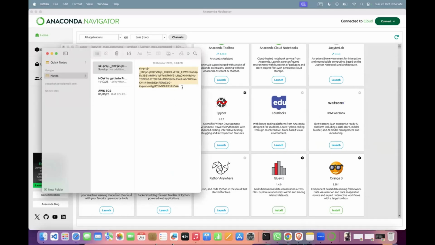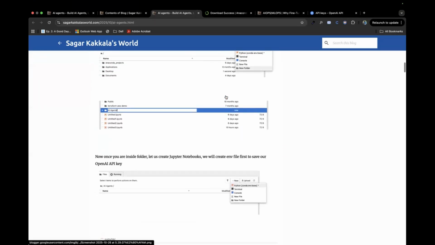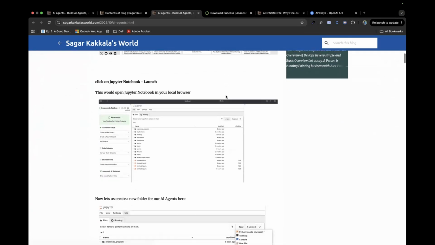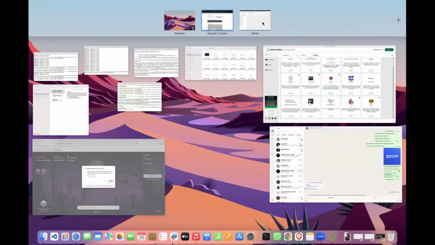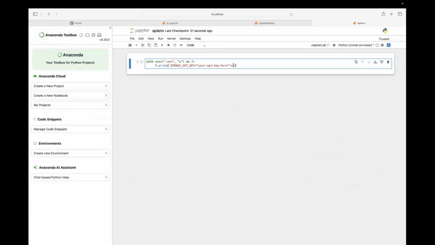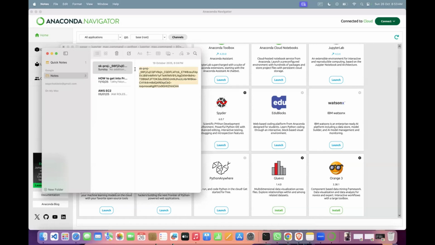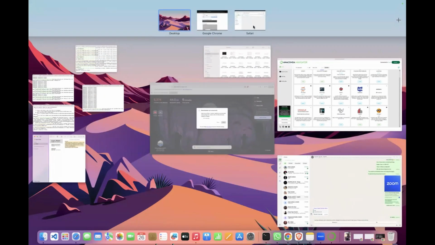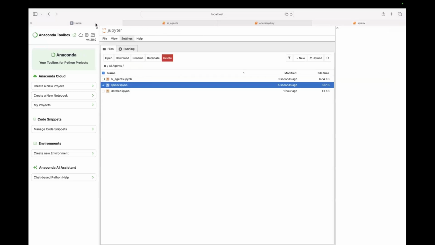I actually saved it in Notepad here. Okay, fine. Okay, it ran the key now.